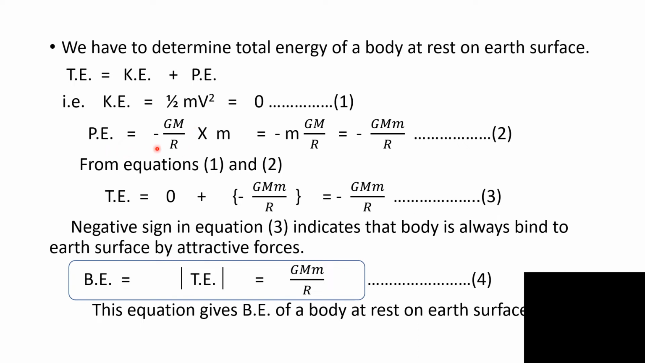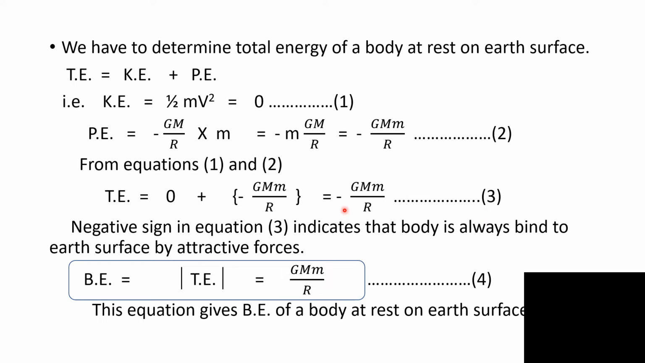The potential energy is always given by gravitational potential multiplied by mass of the body. The gravitational potential on Earth's surface is given by minus GM upon R, where G is gravitational constant, M is mass of Earth, and R is radius of the Earth. Therefore, potential energy is minus GM upon R multiplied by mass of the body small m, which is minus GMm upon R. This is the potential energy of body at rest on Earth's surface. So total energy is kinetic energy plus potential energy, which is minus GMm upon R. Say this is equation 3.